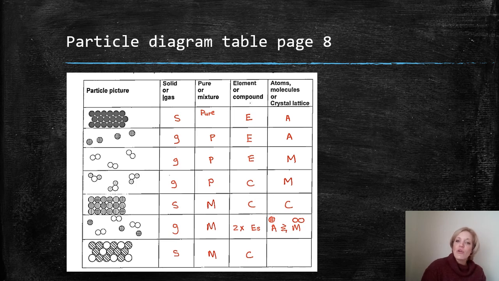And then for your atoms, molecules, and crystal lattice, the one is an atom, a pure elemental atom, and the other one is a molecule. So it's an atom and it's a molecule. Okay. The last one is definitely a solid. You should all be comfortable with this now. It's a mixture and it is a compound and it's a crystal lattice. So please mark your work, double check that you understand all of this, and we will go on to the next video.